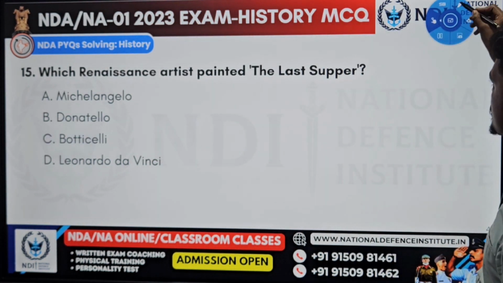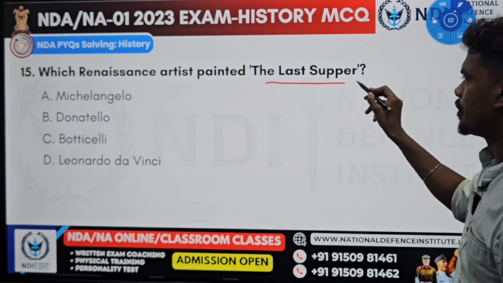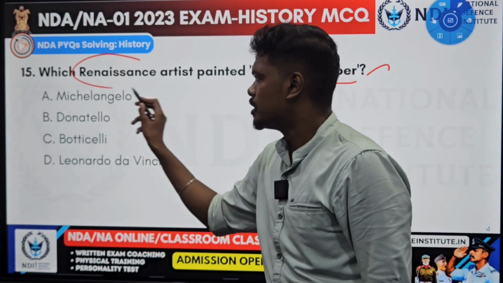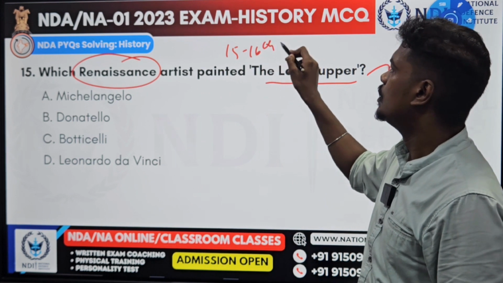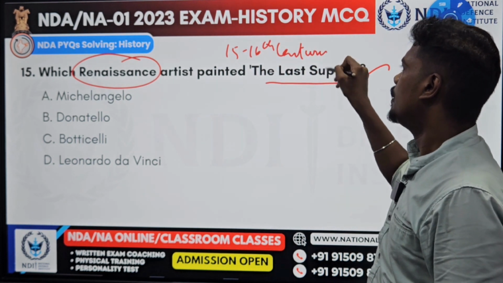Which Renaissance artist painted the Last Supper? You know what the Renaissance is? The Renaissance started in Europe along the 15th to 16th century. What is this Renaissance? Simple.